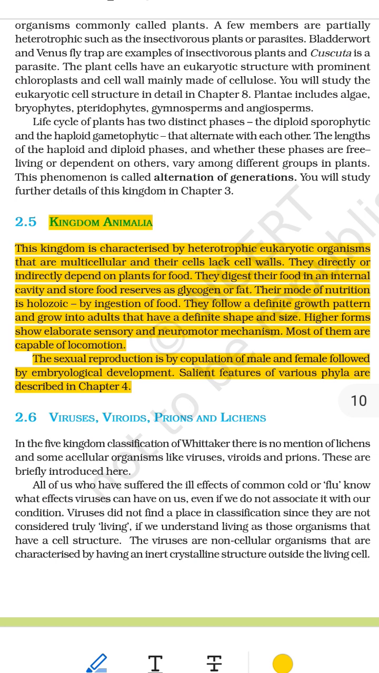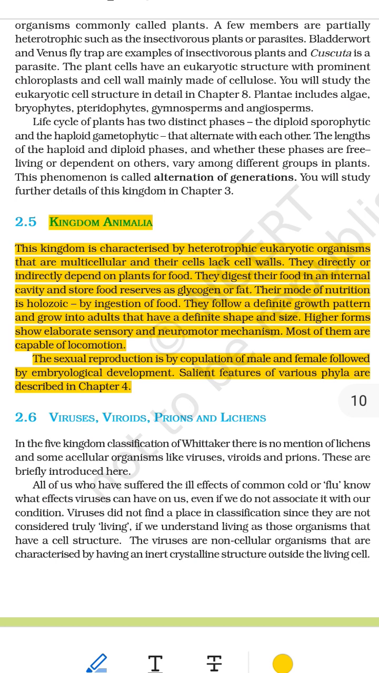6. Higher forms show elaborate sensory and neuromotor mechanisms. Easy meaning, higher forms equals more advanced animals like dogs, birds, and humans. Sensory system, parts of the body that help animals sense the world. Eyes, see. Ears, hear. Skin, touch. Nose, smell. Tongue, taste. Neuromotor mechanism, neuro equals nerves, motor equals movement. It means the brain and nerves control movement. Example, you feel heat from a fire, your skin senses it, your brain tells your hand to move away.